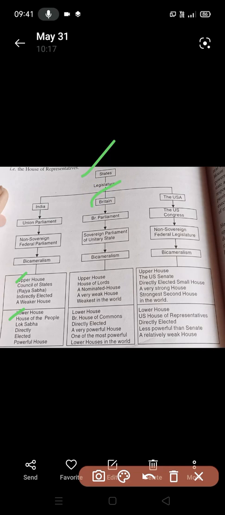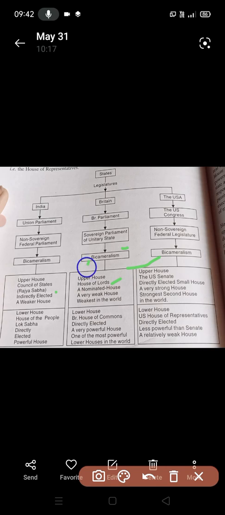Britain, the British Parliament, is a sovereign parliament of a unitary state. These are federal states, that's why they are non-sovereign, but here it is a sovereign parliament. And now bicameralism: the upper house is called the House of the Lords, and the lower house is called the House of the Commons.